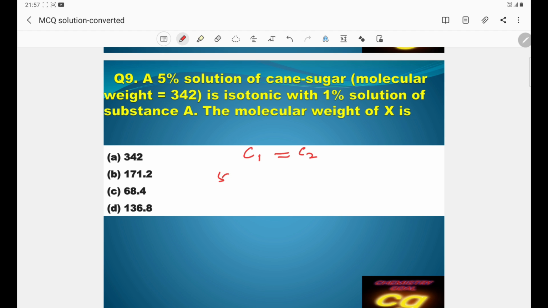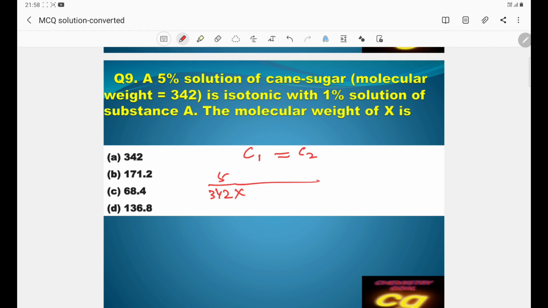So 5 is the mass of solute, and 342 is the molar mass of solute, and here what is the solution volume? 5% means 100 grams contain this much, or 100 ml.